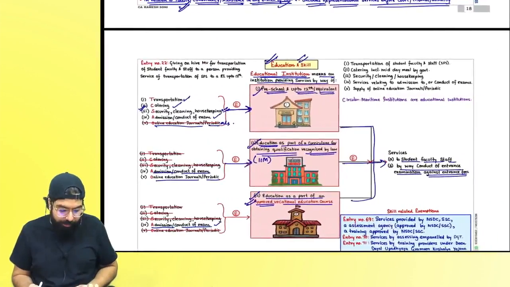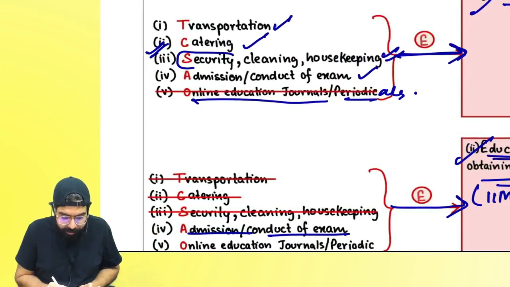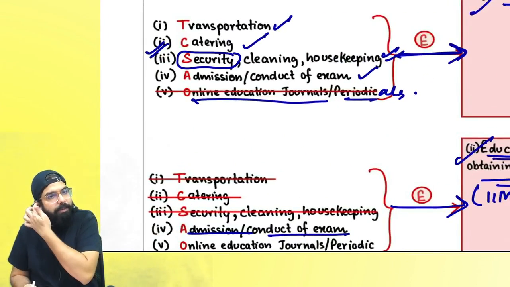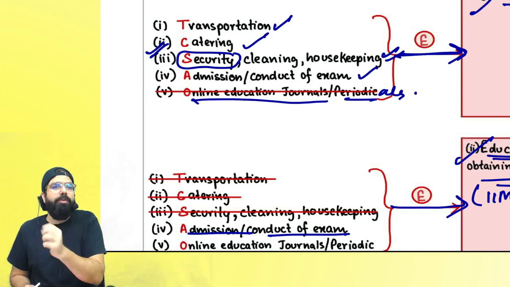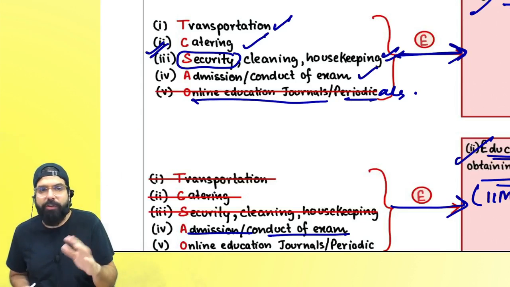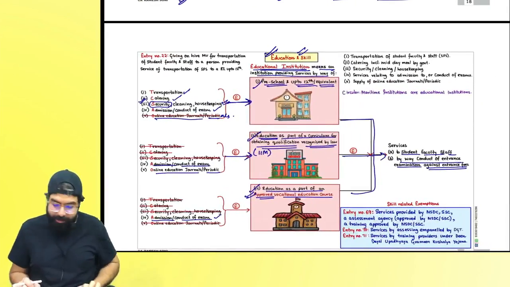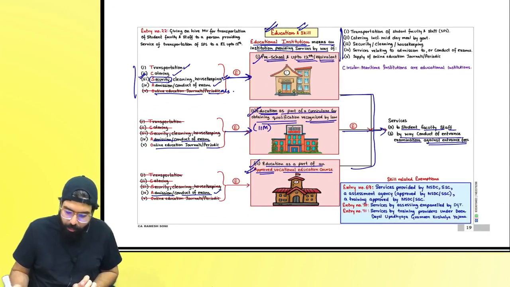examination related services. Now over here if you see the security services, please be very careful in the exam. The security services are exempted only when they are provided inside the campus. They will tell you security services provided to an educational institution but not within the campus. If it is not within the campus, it is not exempted. Are we clear everyone? I have written the full forms of all 5 services on the right hand side.